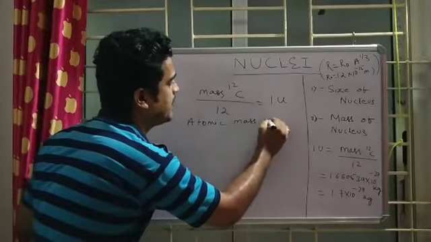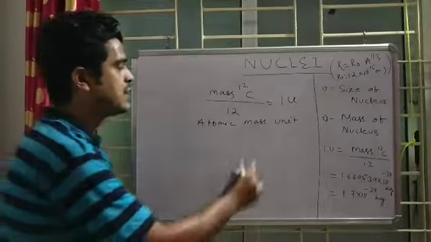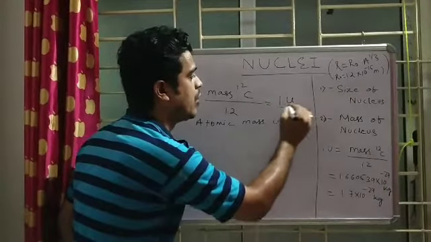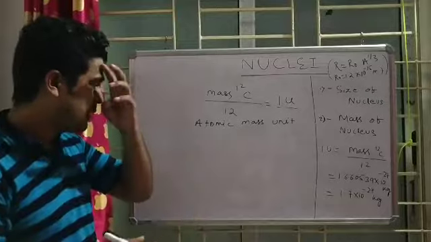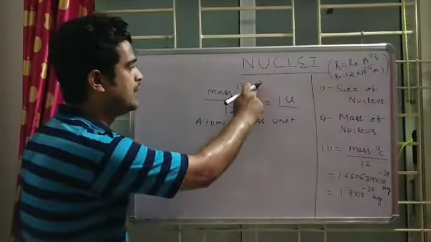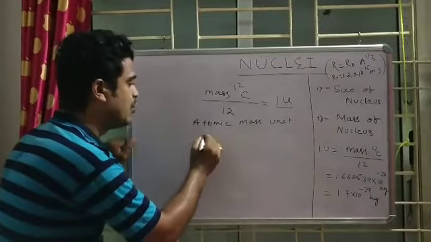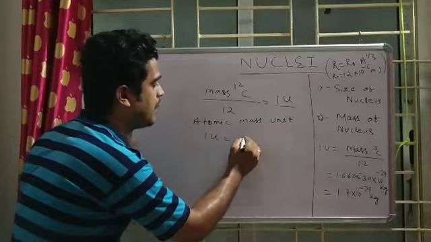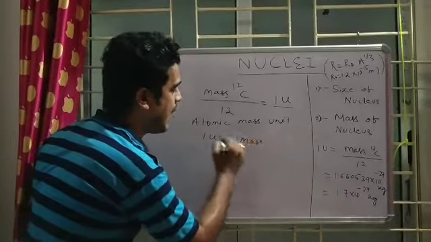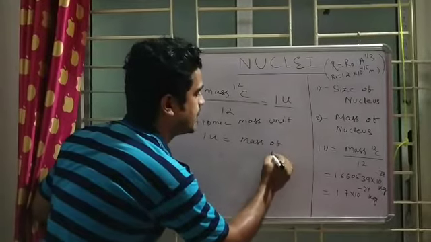Atomic mass unit means from now onwards, if I speak of the mass of a nucleus, I will say 1 U or 2 U or 3 U or like that. So basically, mass of carbon 12 upon 12 gives 1 U, which is approximately equal to the mass of hydrogen. There may be a small difference.